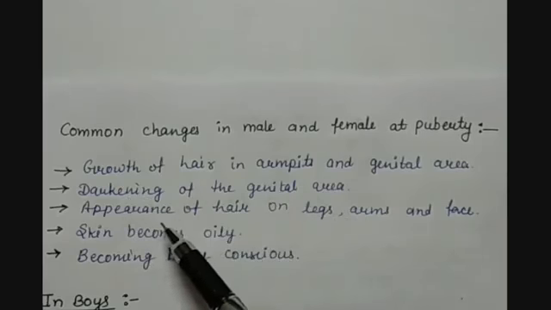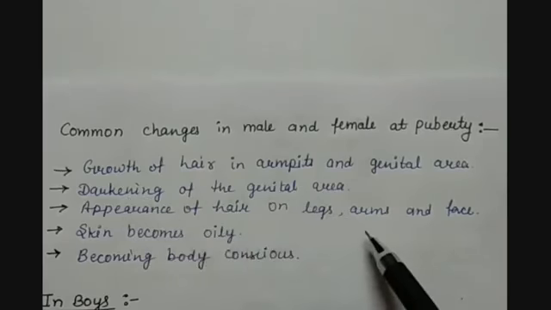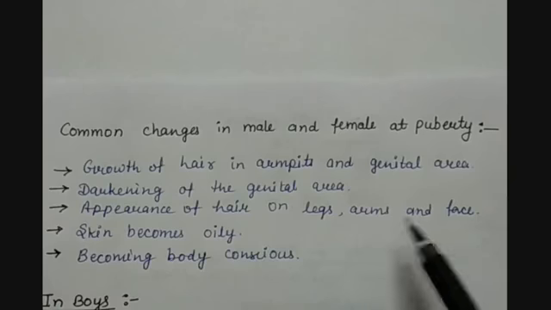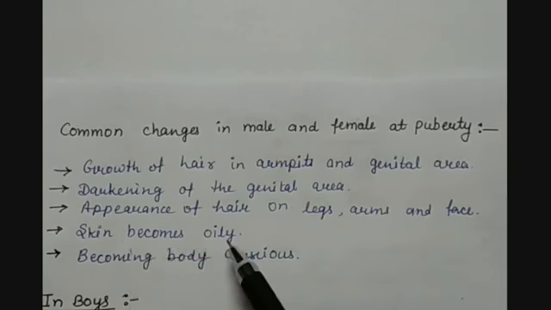Along with this, hair appears on legs, arms and face. Skin becomes oily, because of which pimples occur very often. Both male and female become body conscious about their own body, and they have a different perspective on seeing others' bodies as well.